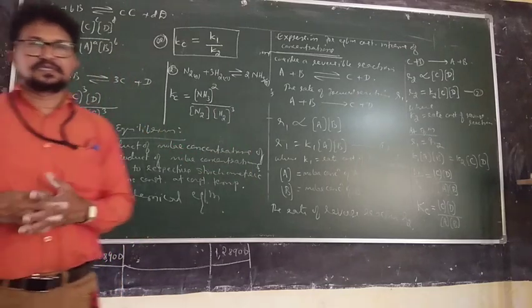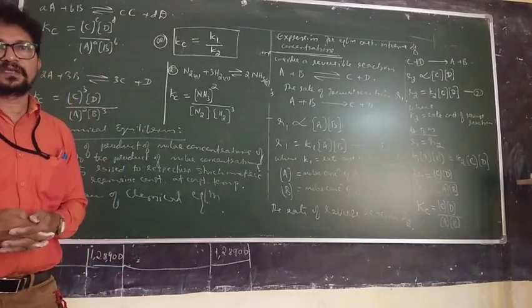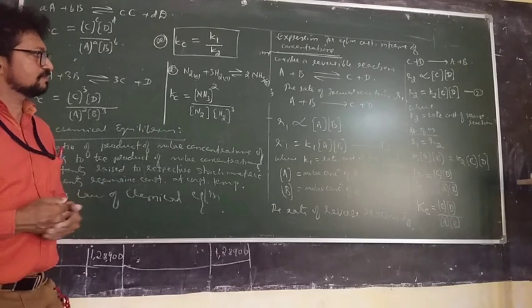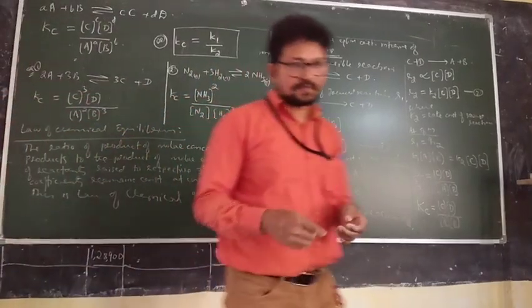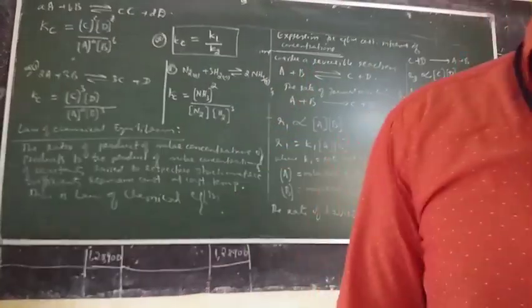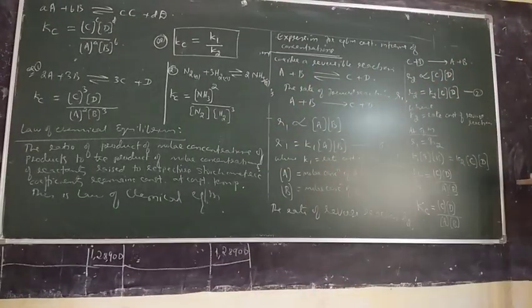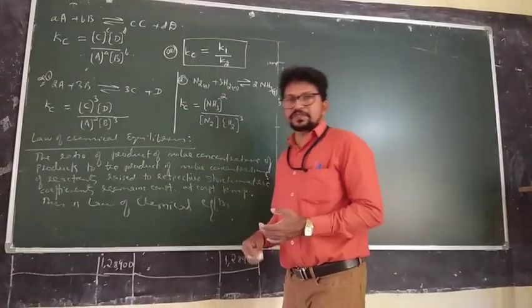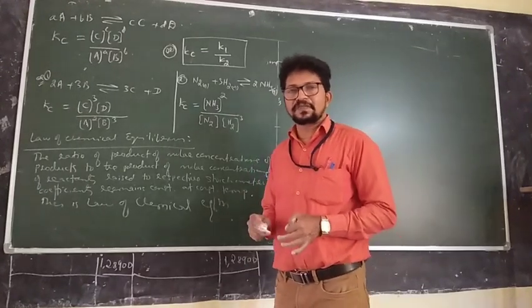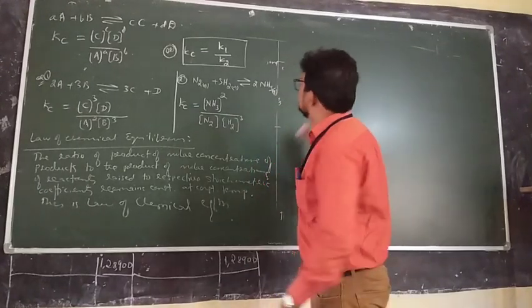Is this correct? Watch carefully. Now I will give you some examples so that you can write the expression for the equilibrium constant.